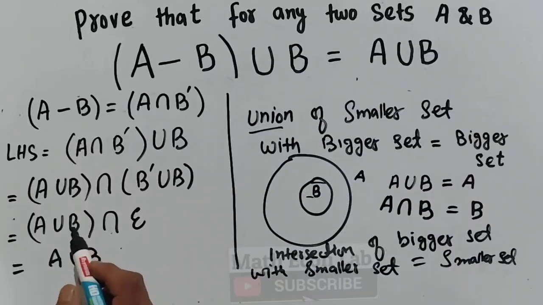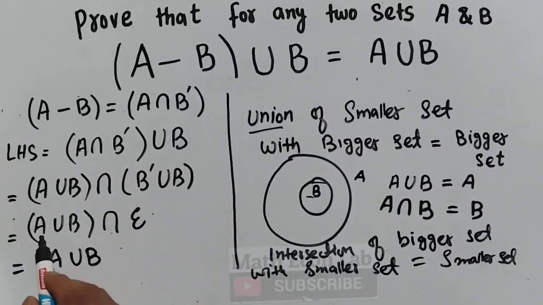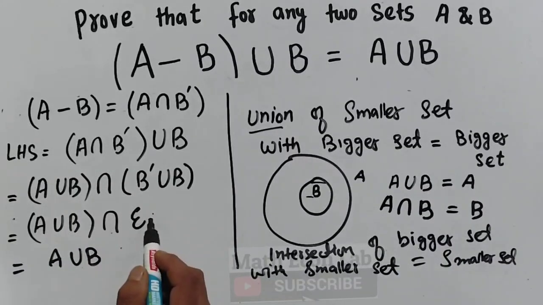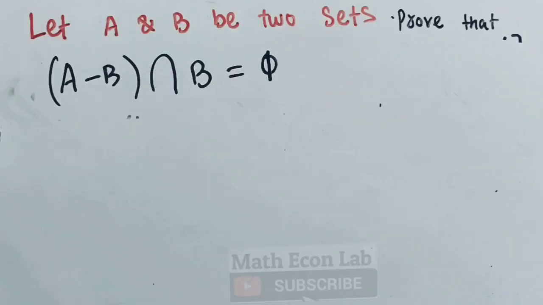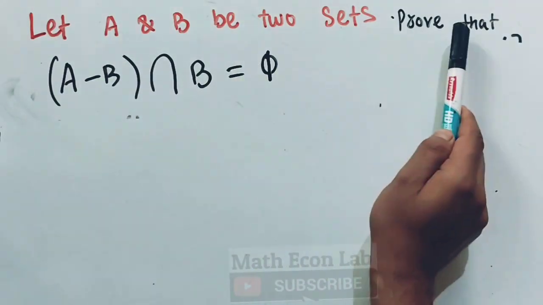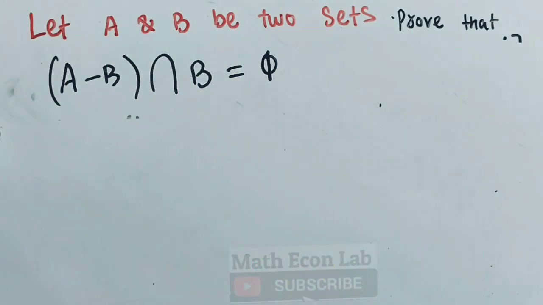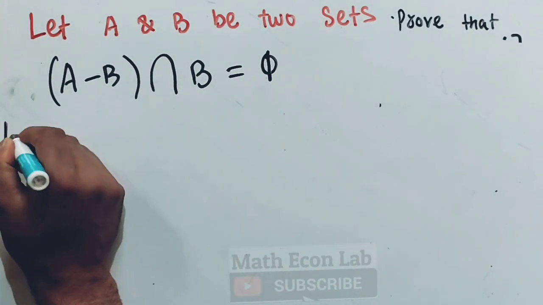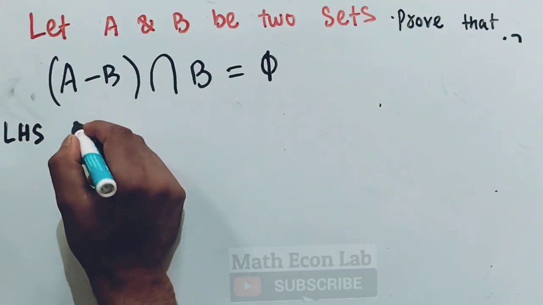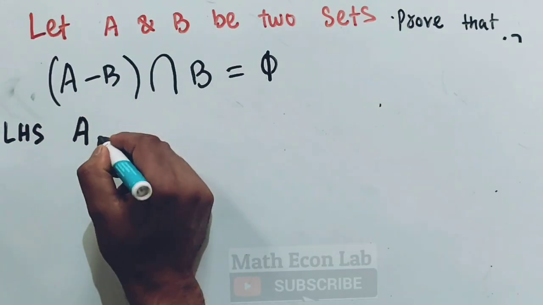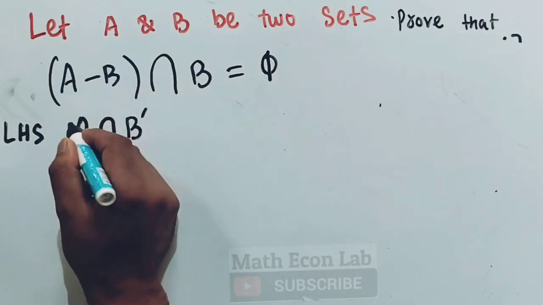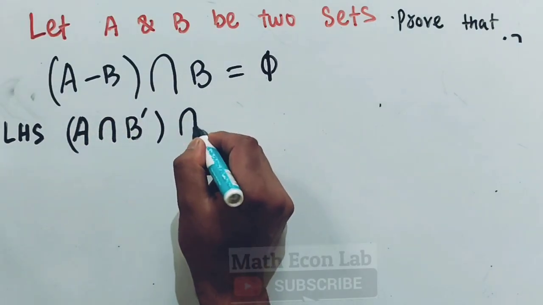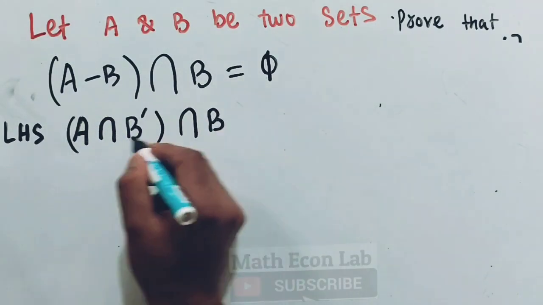Since A union B is a smaller set than the universal set, the intersection of the smaller set with the bigger set gives the smaller set, which is A union B, which is equal to RHS. Let A and B be two sets. Prove that (A minus B) intersection B is equal to empty set. Let us take the LHS. So we have first A, now this minus is replaced by intersection symbol and B is replaced by B complement, then intersection B. This is our LHS.